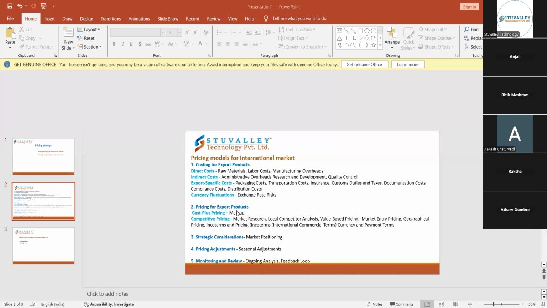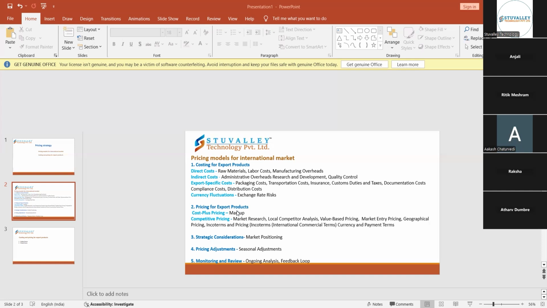Next, we will move on to the pricing adjustment. Here, pricing adjustment depends upon the seasonal adjustment, which depends upon the fluctuation of the seasons, for example the climatic conditions. Once they change from one climatic condition to another, even in summer you can sometimes find rain. So in this way, the pricing adjustment should be there when delivering and exporting that product to that particular country.